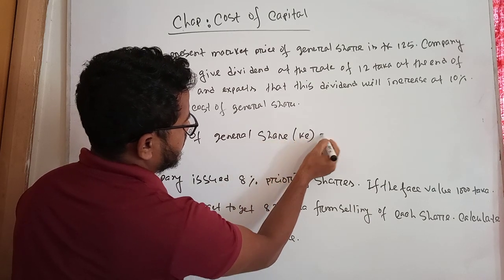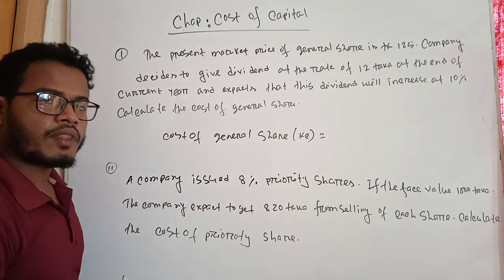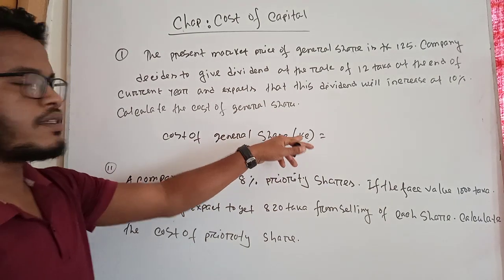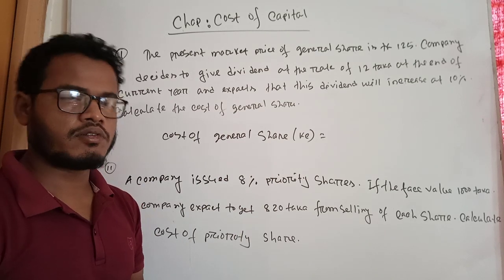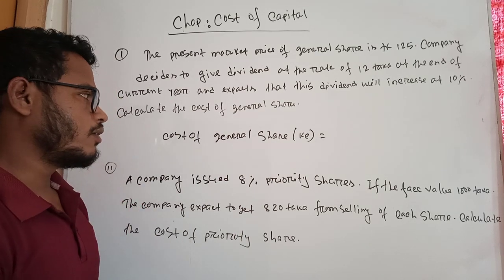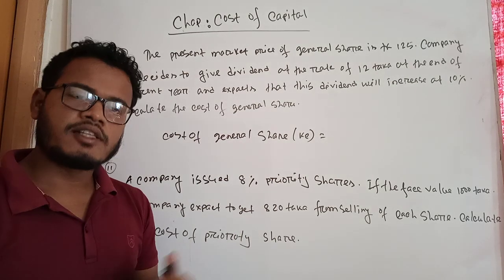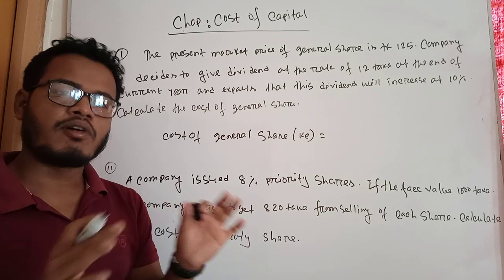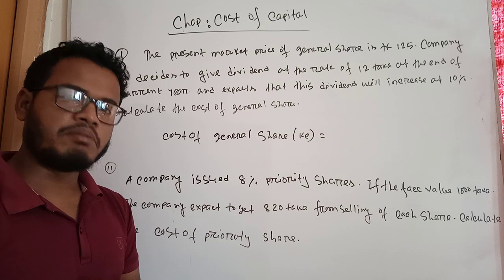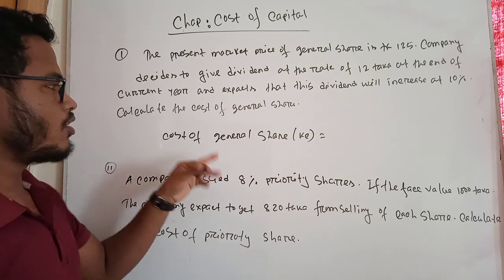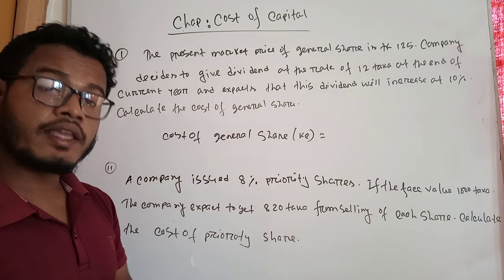The formula of cost of general shares, student: cost of general shares is represented by KE. I mean K is cost, E is equity or common shares or general shares. Common shares, general shares, equity shares, all have the same meaning. So the cost of general shares is represented by KE.